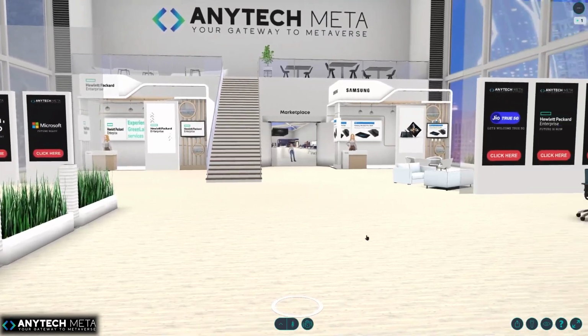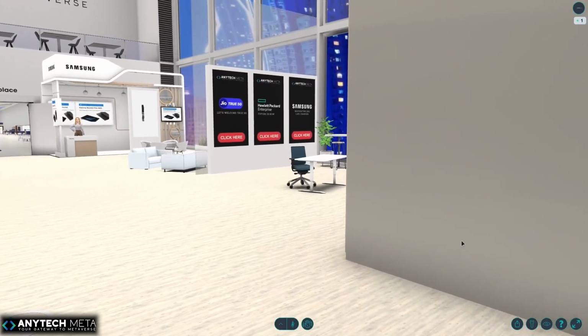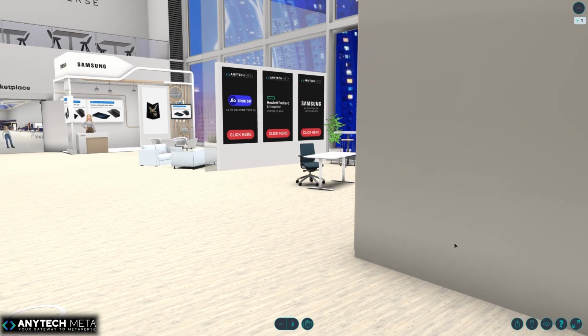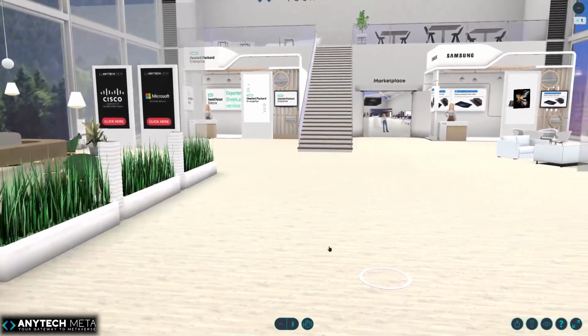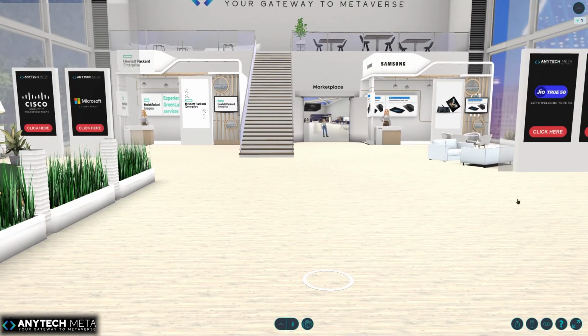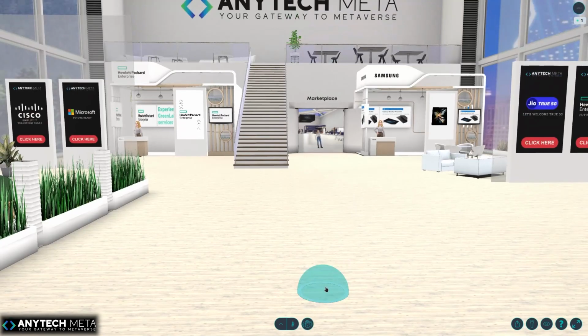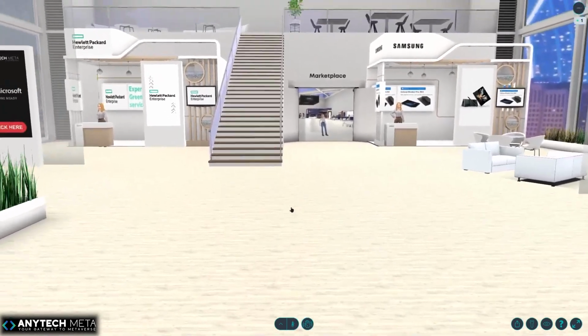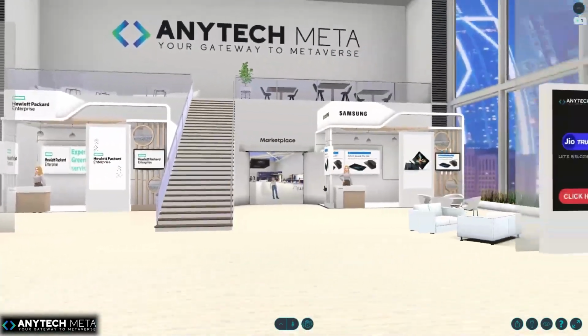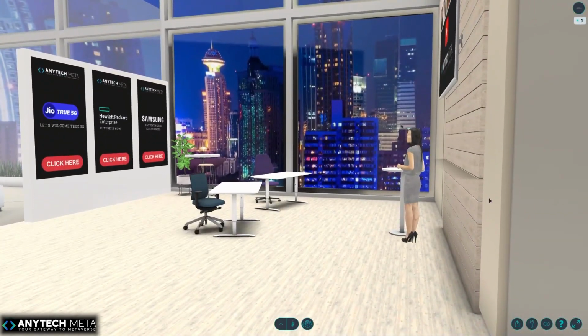You can look around by clicking your mouse and dragging it on the window. And you can see on the top corner there is an option. You can see how many players are in the Metaverse, and on the ground you can see a dome. When you click on this dome, your character will automatically be moved to it just like a magnet. So you can see the room just like the developers intended it to be.